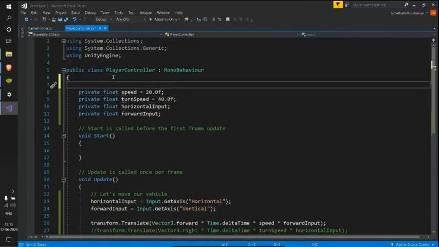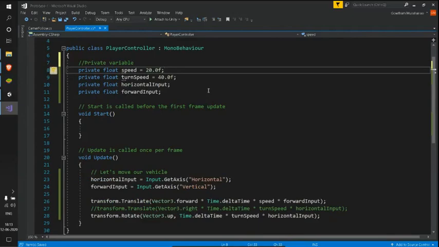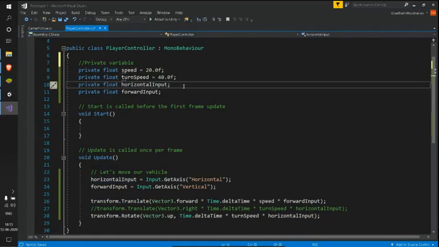So let me write a comment over here, private variables. So this means that I have all my private variables. And see guys, whatever the variable might be, whether it is private or public or float, make sure that you initialize it before using it. Just see, I have my horizontal input here. I have not initialized it there, I just declared it. But I have used my horizontal input in line 28. But just see that in line 23 itself, I have initialized it.